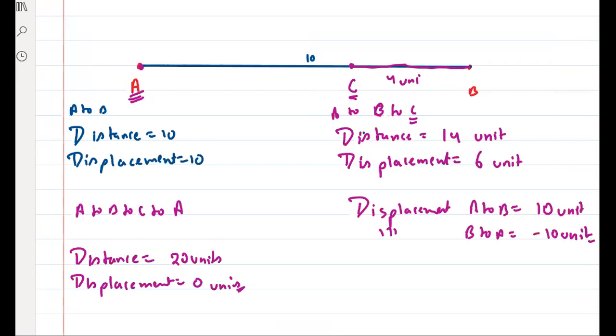A to B plus 10 है तो B to A minus 10 हो जाएगा. Because see, this is your positive direction. A to B जा रहे हो तो positive direction में जा रहे हो, but B to A जा रहे हो तो क्या जा रहे हो? Negative direction में जा रहे हो. Yes or no? Right? So that's why total displacement